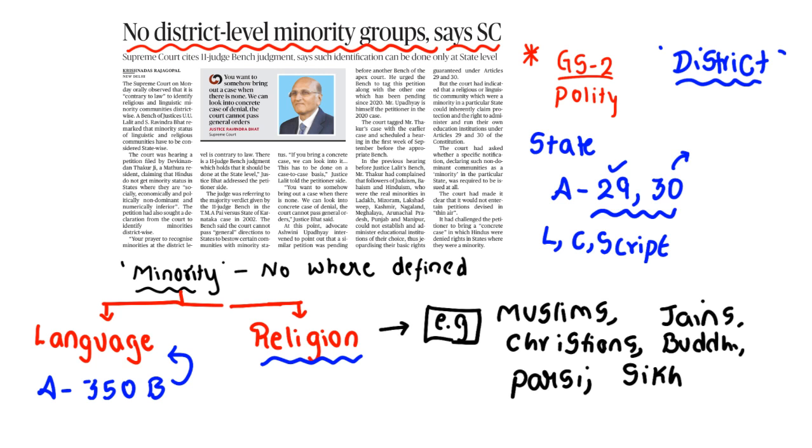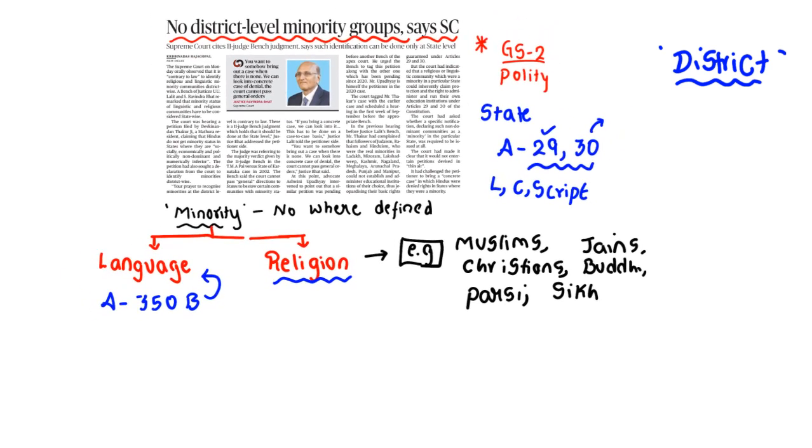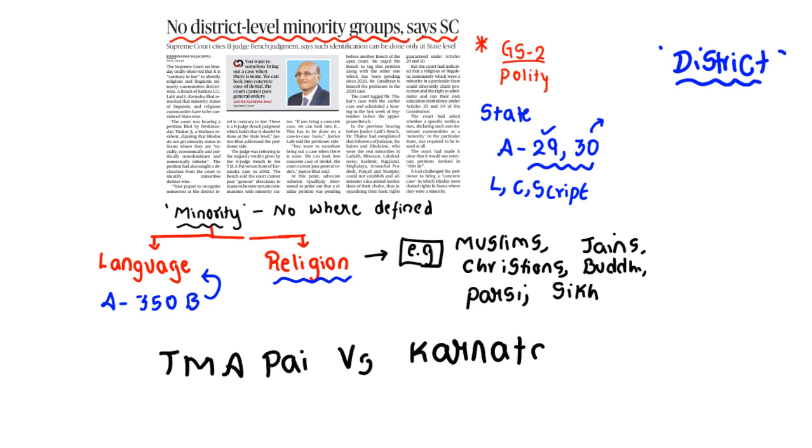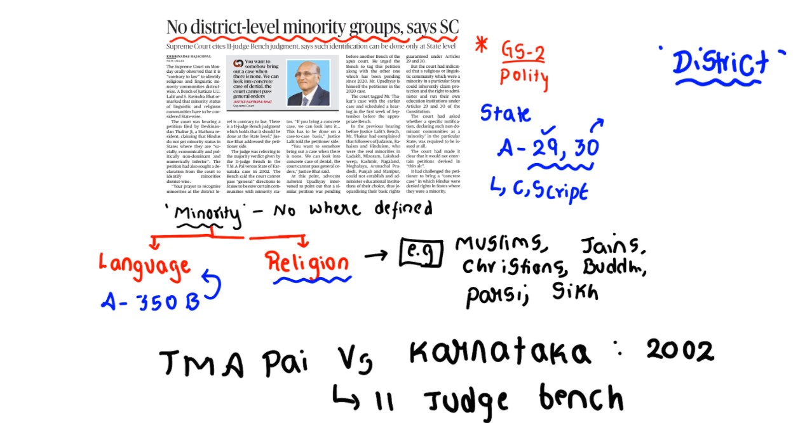And Supreme Court even referred, there is one case, see, I shall be writing here, and the case is TMA Pai versus Karnataka. TMA Pai versus Karnataka case in 2002. Here it is an 11 judge bench. 11 judge bench means in this case actually 11 judicial members heard the case.